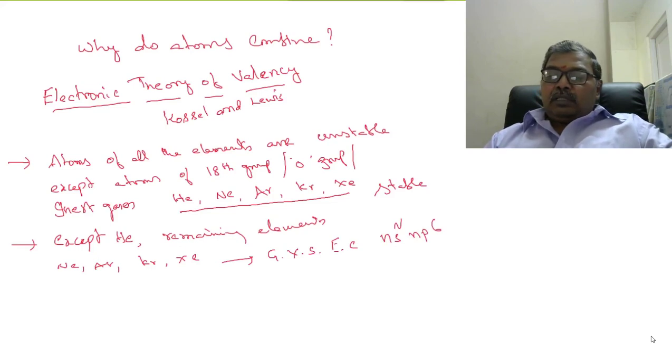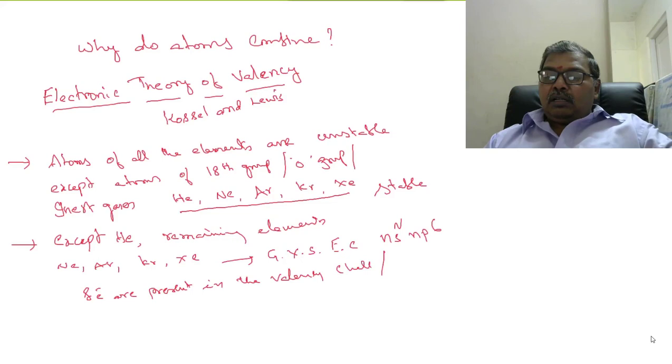That means 8 electrons are present in the valency shell, or outermost orbit.